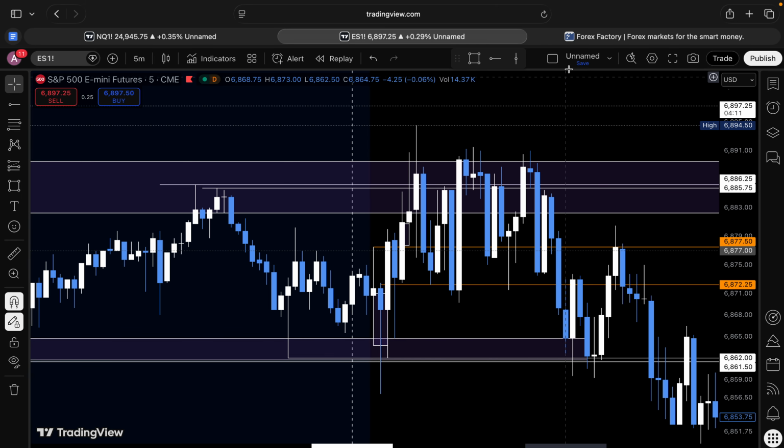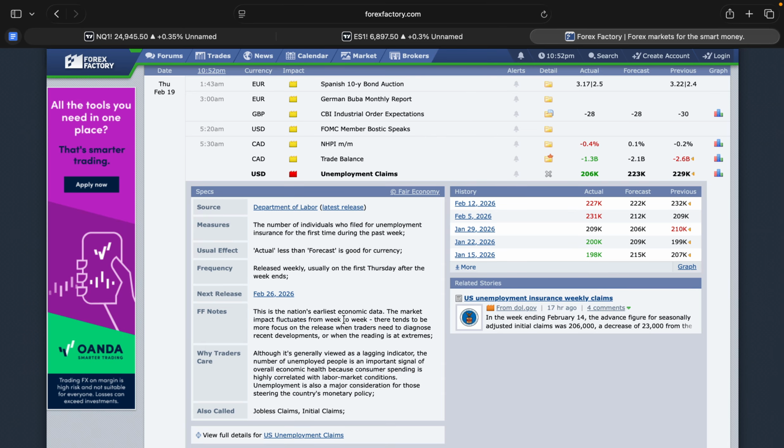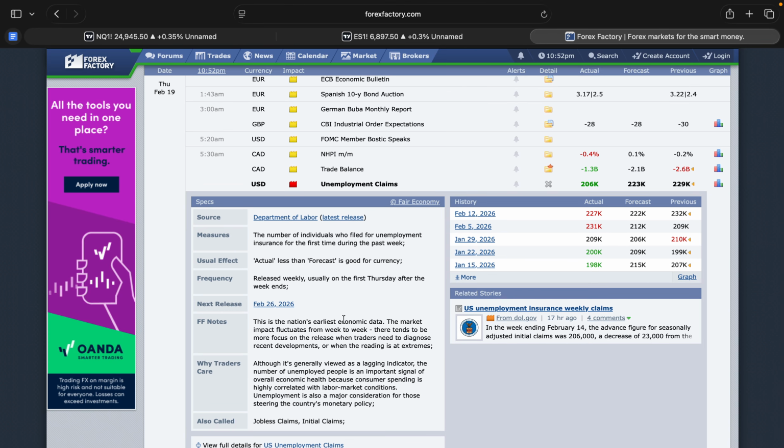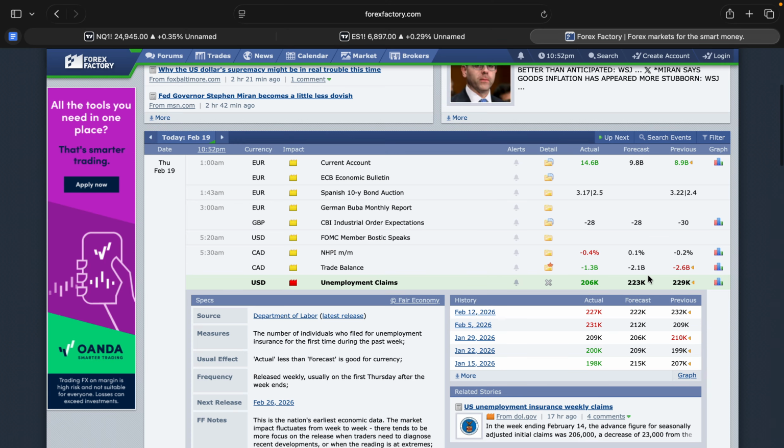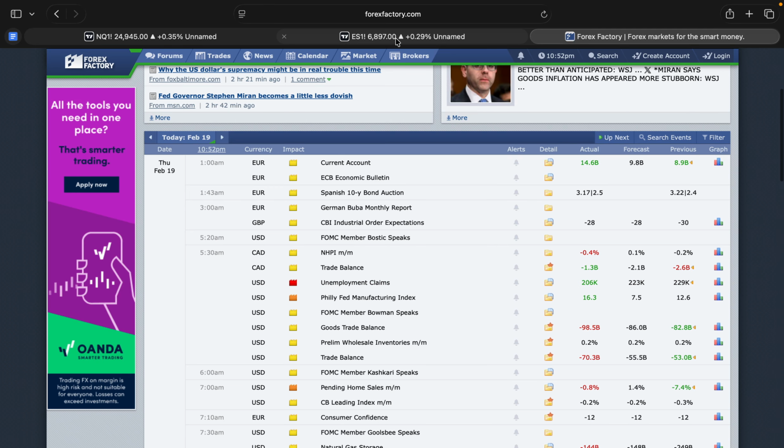And let's go ahead and look at the news outcome as well. All right, so actual less than forecast is good for the currency. So this was actually bearish news here.